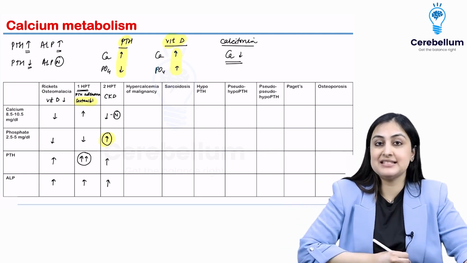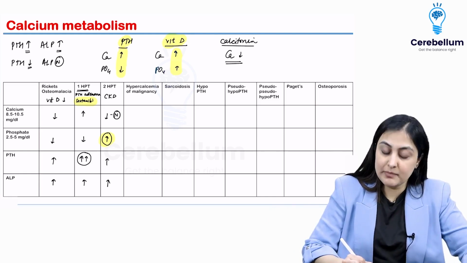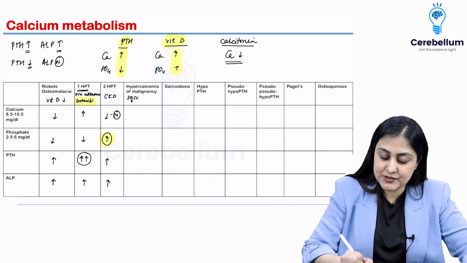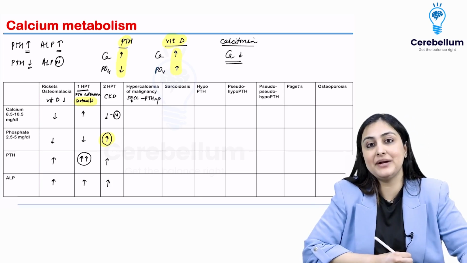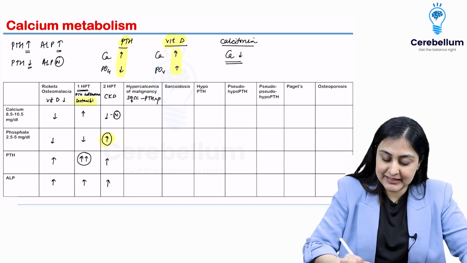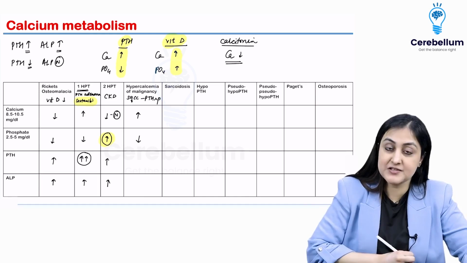Talking about hypercalcemia of malignancy, such as squamous cell, right? So squamous cell CA produces this compound known as PTH related peptide. It does the same job as PTH, so it increases calcium, it decreases phosphate.